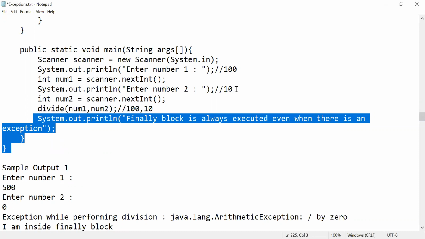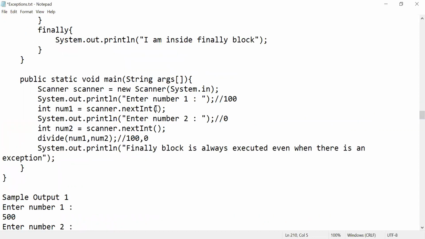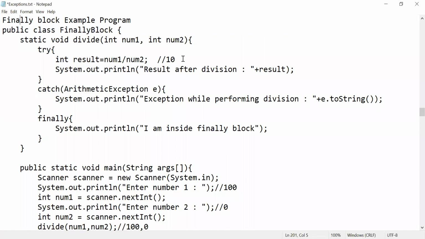But now, whenever your denominator is 0, what happens? Now you're passing your values 100 comma 0. Now what happens? Try to check. So here it goes 100 comma 0, nothing but 100 by 0 is an infinite value, right? So this is an exception happening in your try block. What happened? It is catching an exception that occurred while performing division.